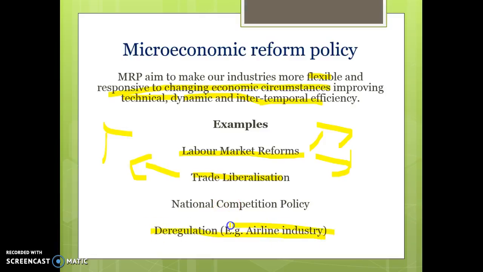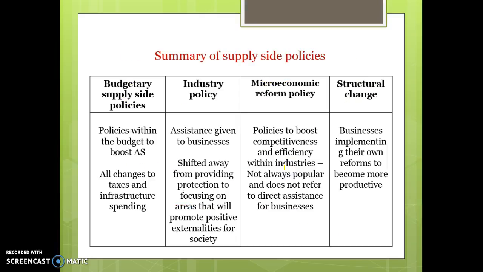Deregulation, so getting rid of government intervention within markets, so freeing them up to the private sector. And another thing called national competition policy, which was all about trying to promote competition within particular industries. You don't need to know any of the details of this one, or even this one, but we're going to study trade liberalisation.